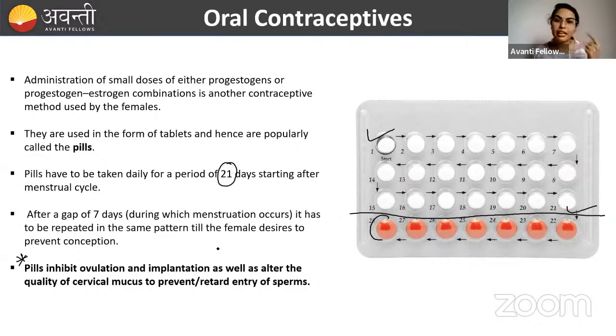Please do it. In the pre-ovulation and post-ovulation time, the mucus which will be found is very sticky and creamy. If you do the two-finger test, it will be very sticky and creamy. But during the ovulation time, it will be very elastic and flexible. You can pull it out like a string. So that is the indication. If it is pulling out like a string, like an elastic component, then you are in ovulation time. So if the cervical mucus is altered, ovulation is not possible. This is also one of the jobs done by pills.